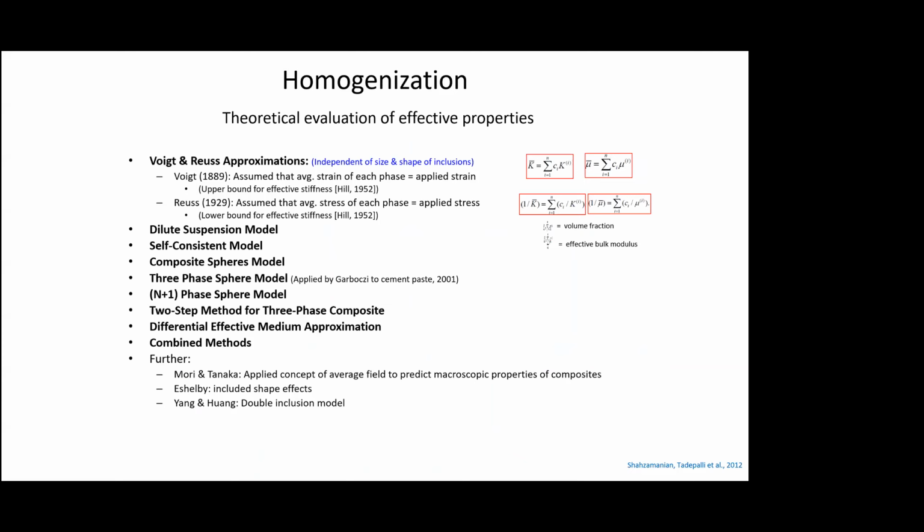And then you have Mori-Tanaka, SCM, and Yang-Huang models. So they basically homogenize and bring out the effective properties based on the knowledge of the effective physical property of each phase and the volume fraction of that particular phase. So it's like a weighted average, some sort of weighted averages.